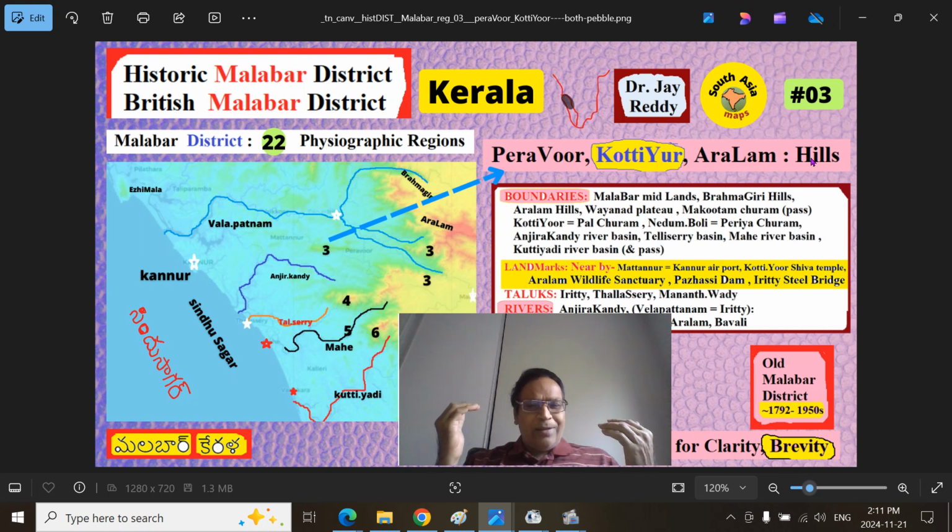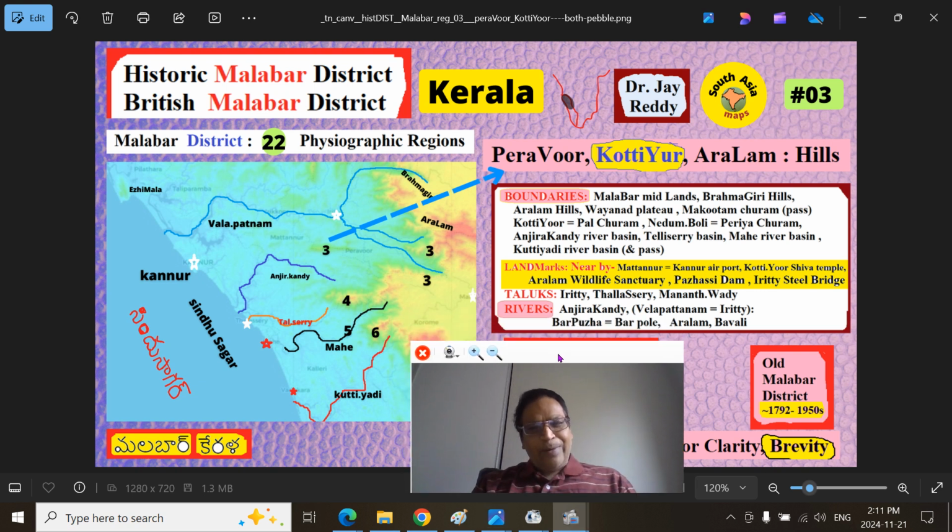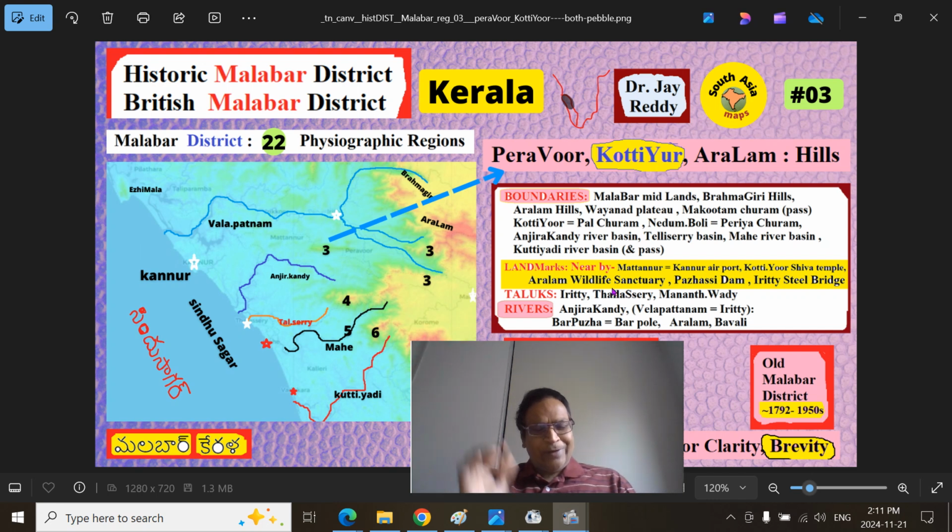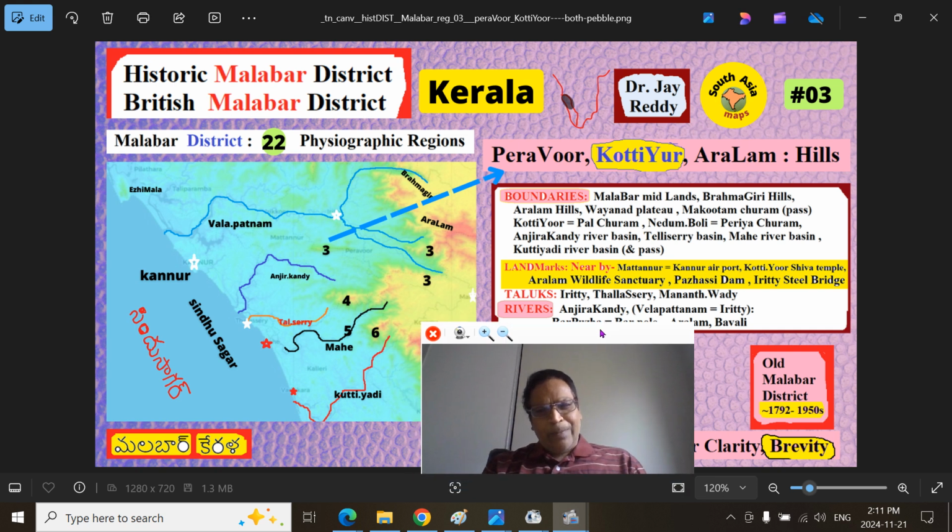They can also be considered as the upland region of Malabar district. And this is part 3 of the 22 physiographic regions we identified before. I will go over certain technical or theoretical parts of this region first, and then I will take you to the maps and try to impress upon you this fascinating region.